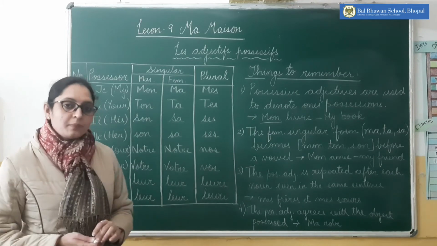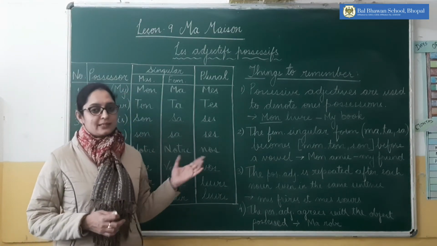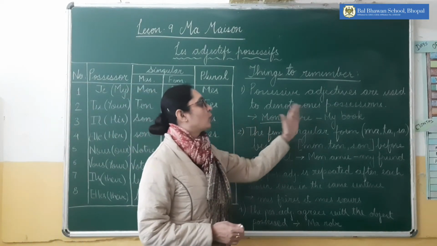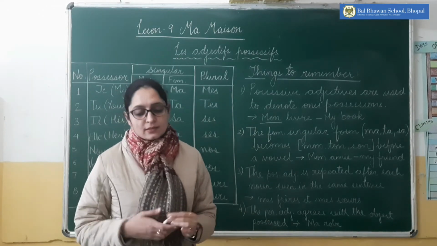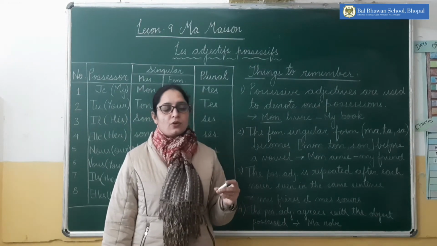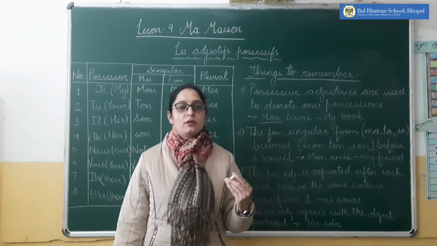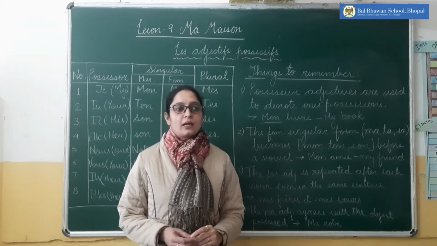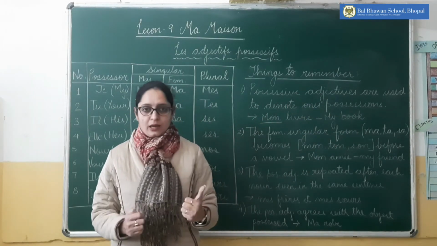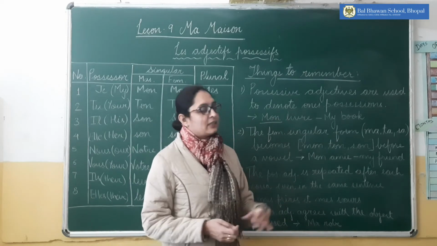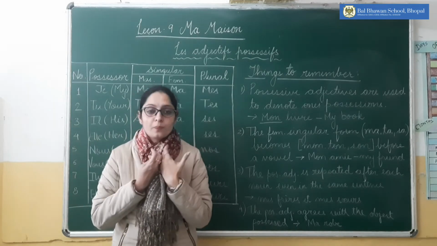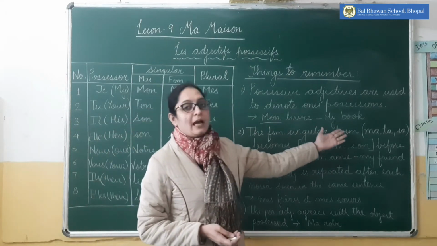Okay. Now there are some things that you have to remember about these possessive adjectives. What are they? Number one, possessive adjectives are used to denote one's possession. I have already told you that this chalk belongs to me. So there should be an object or a noun that belongs to someone, the authority of having it. Possessive adjective denotes that. My book means that book is belonging to me. So mon livre is my book.